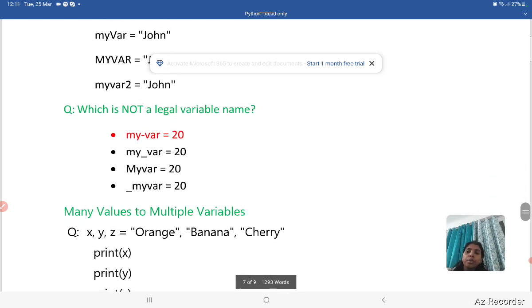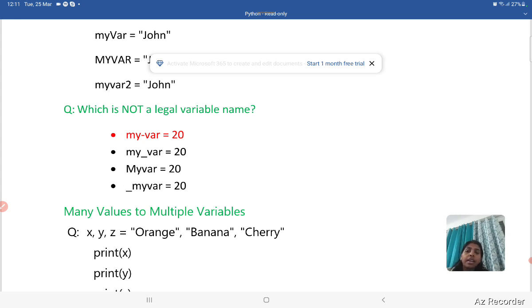Then for question number 1, which is not a legal variable name? Here, my minus var equal to 20. This is not a legal variable name because we cannot use any special operator, like arithmetic operators plus, minus, multiplication, division, while creating any variable name. So this is illegal.